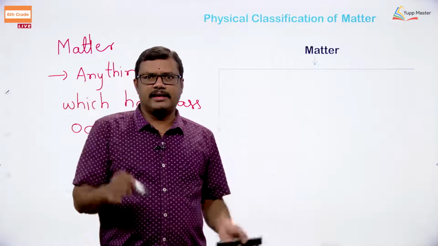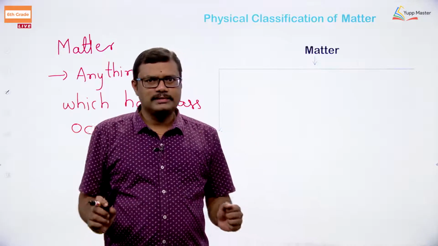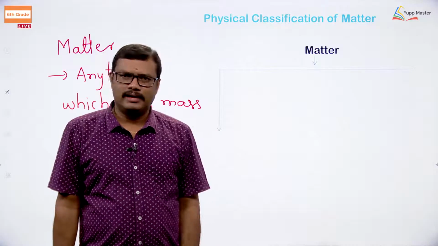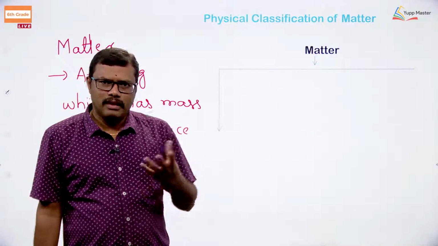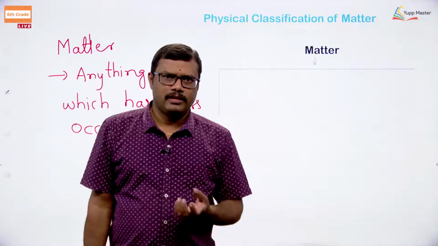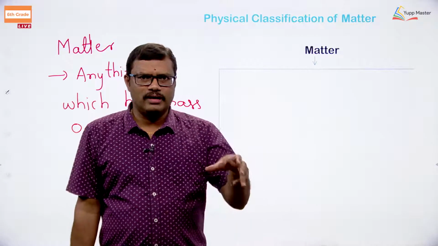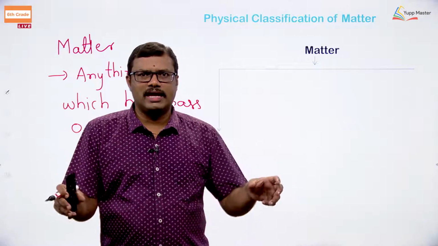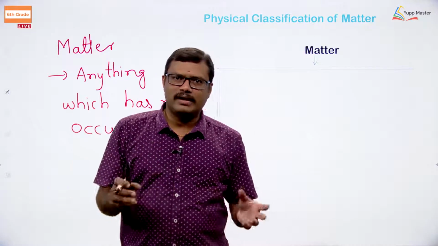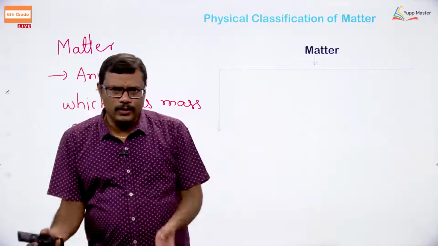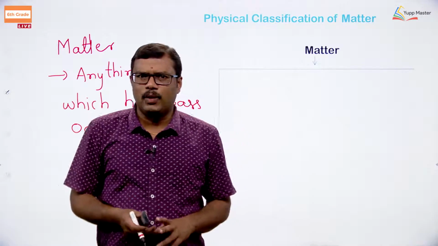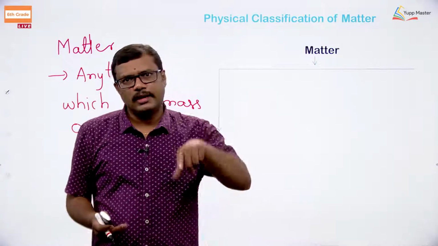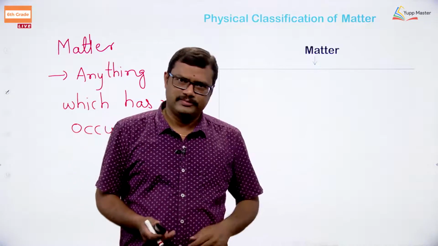So, anything in nature which has mass and which is going to occupy some space is generally taken as matter. Water, for example, if you take a liquid, water has mass, right? If you take 1 glass of water and 2 glasses of water, 2 glasses of water will be much heavier compared to 1 glass of water. So, water has weight. And when you pour the water into any bowl, what happens? It is going to occupy the volume of the bowl. So, it is occupying space. So, water is matter, simple.